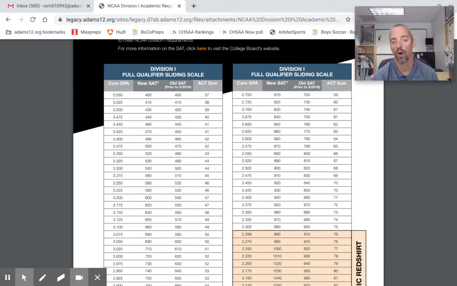So hopefully that information helps, and you can tell, if that student says, hey, I need to do a little better, well, there's two ways to help yourself. You could either retake the standardized test to raise that score, or you could raise your GPA. As you go from a 3.0, for example, to a 3.1, you no longer need a 720. You now only need a 660. So you can see it's called a sliding scale. The higher you perform on one metric, the lower you're required to perform on the other metric.